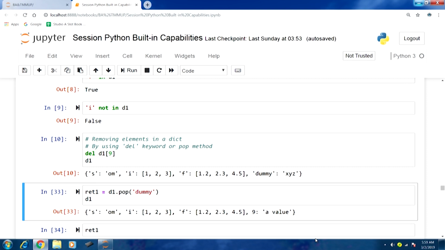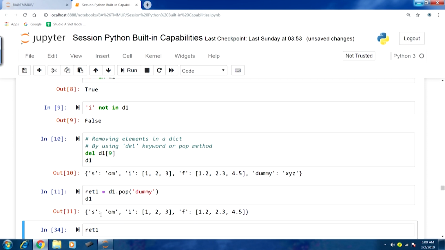So, with this object D1 that we have created, D1 dot pop, and dummy is the key that we are passing as an argument, because we would like to delete this key value pair where the key is dummy. We are also recording the return value in ret1, and if I run this, you can see D1 now has only 3 elements remaining, S, I and F, and dummy is gone.